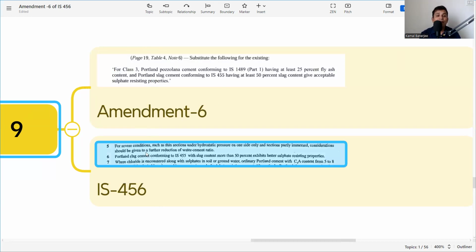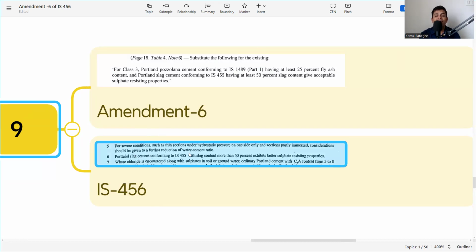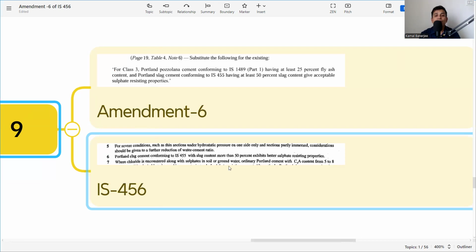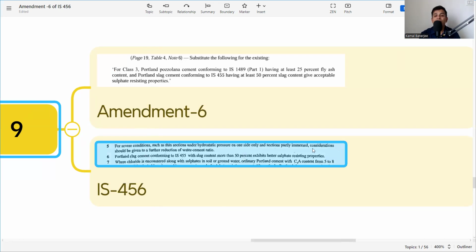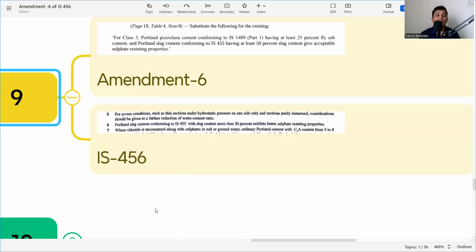guidelines for this. Here it is saying to substitute the following for the existing. These are for severe conditions such as thin sections, hydrostatic pressure on one side only, and sections partly dry. Increased consideration should not be given to a further reduction of water cement ratio. Portland slag cement conforming to slag more than 50%. Here it is giving 25%. So these are the existing clauses to be substituted with this clause.